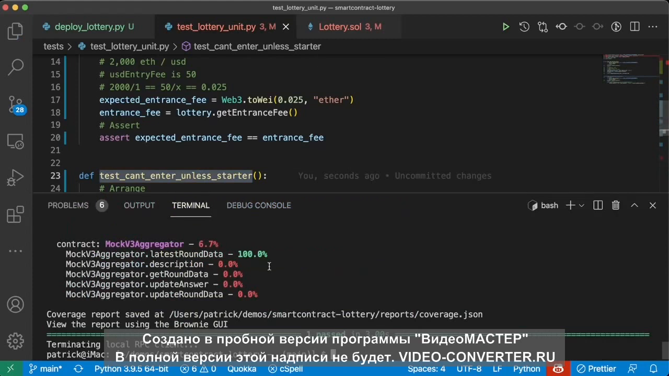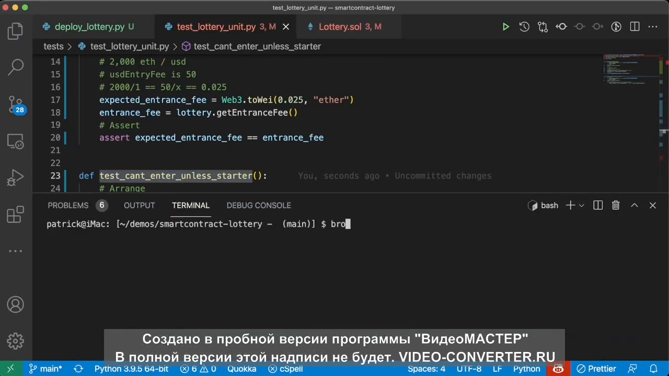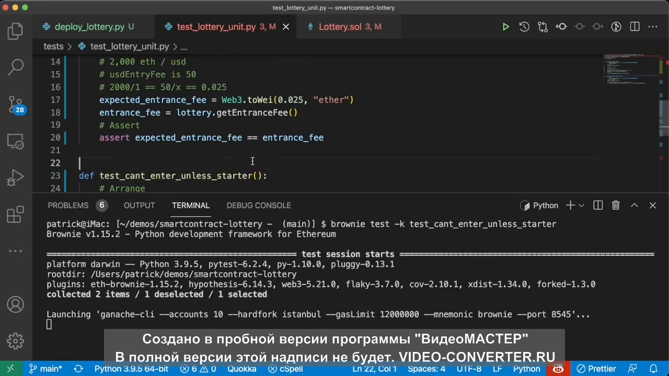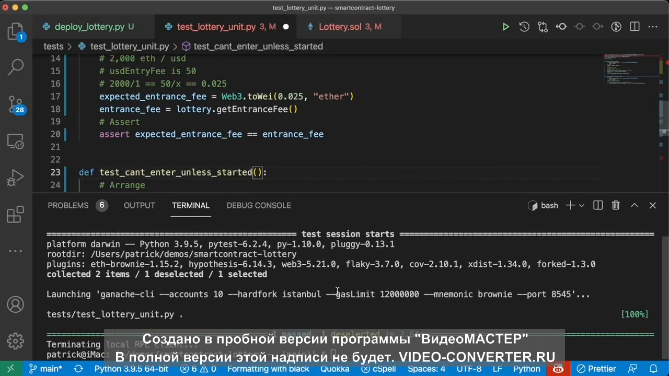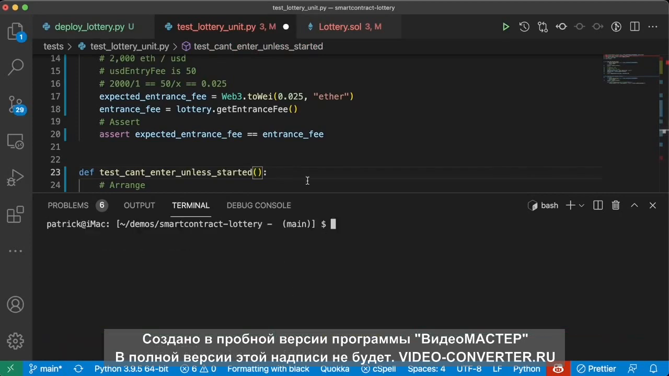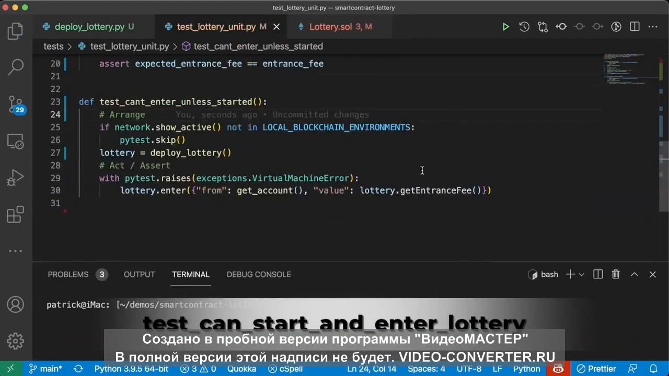So let's go ahead and test this. brownie test -k test_cant_enter_unless_started. Oops, let's do started. And great, that's passing as well. Let's go ahead and keep going down this list.